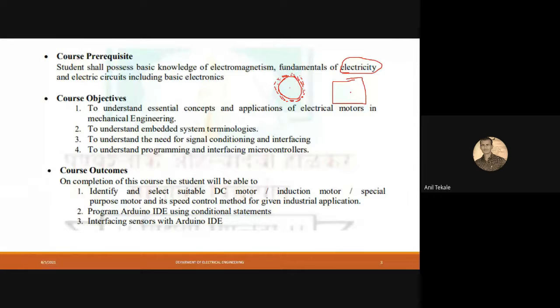Whenever this iron piece comes closer to the magnet, the magnet will try to attract it and drag it toward itself. When it is completely close to the magnet, the iron piece will get magnetized also.